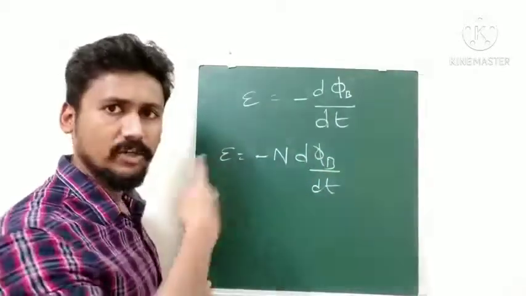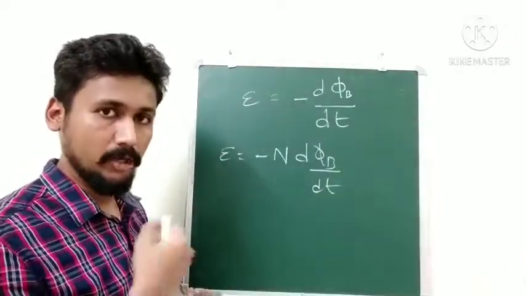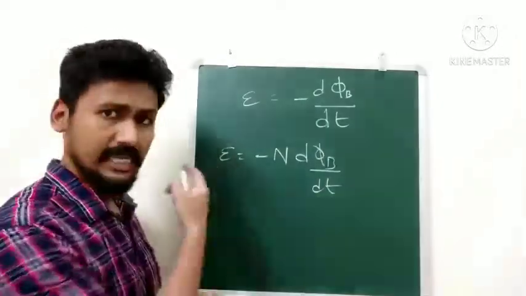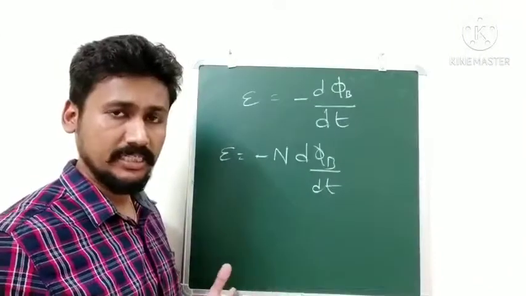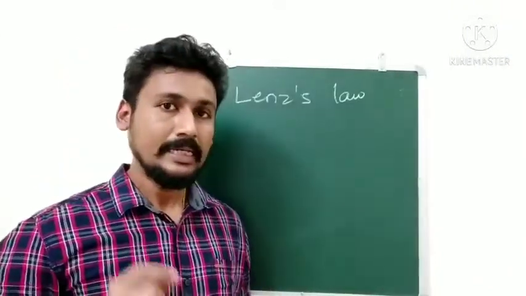Okay, this n stands for the number of turns. So depending on how many turns of that coil you are having, we will get the EMF. So of course you can see, more number of turns, more will be the EMF. Next we will see